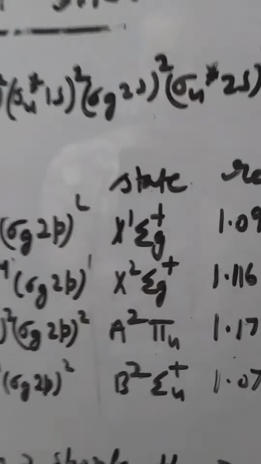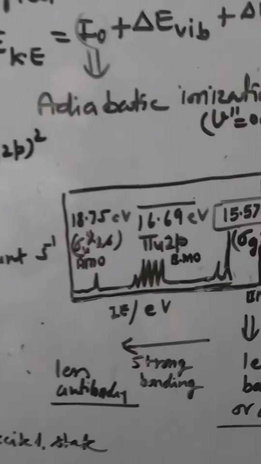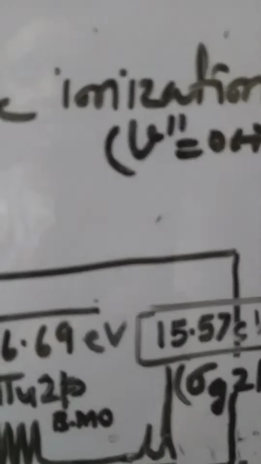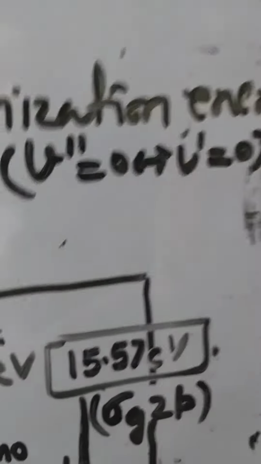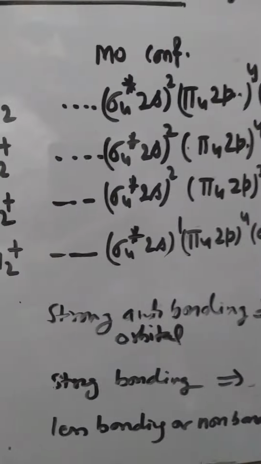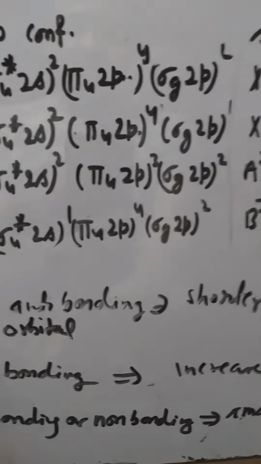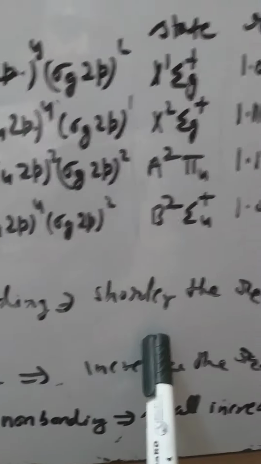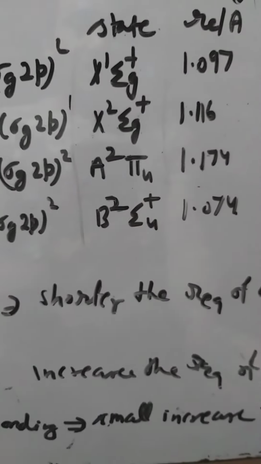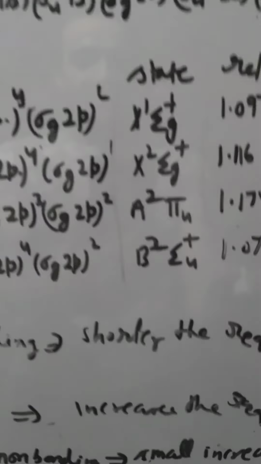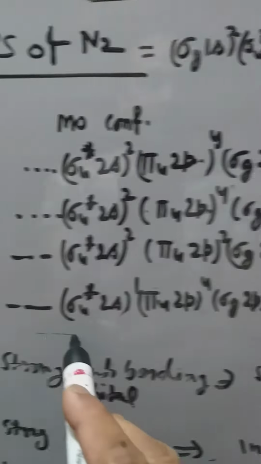In order to understand why there is vibrational progression present in the central peak but it is quite absent in both of these peaks, we must go once again to the concept that whenever a transition originates from a strong bonding or anti-bonding orbital, it leads to a change in the Req of the excited state, and this can be understood from this value.